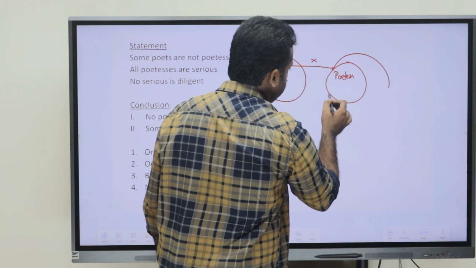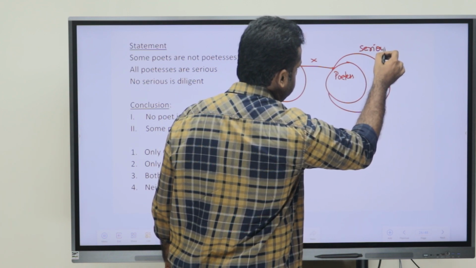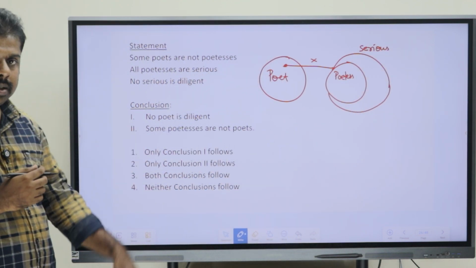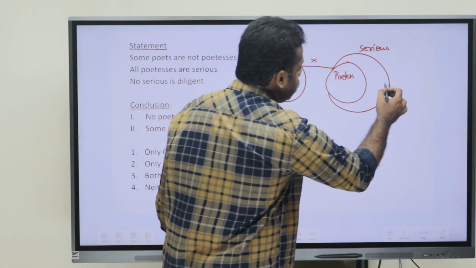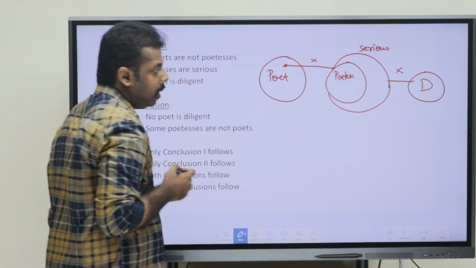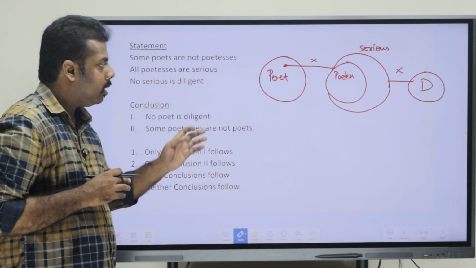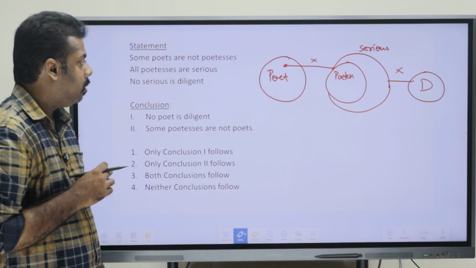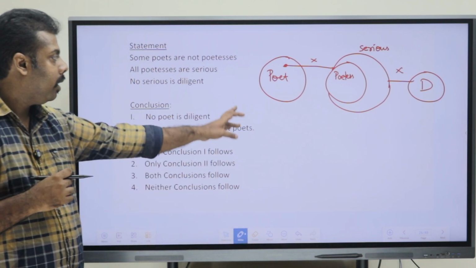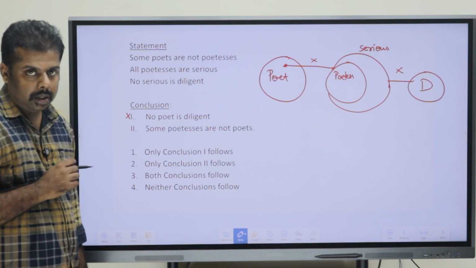So all poetess are serious. Okay. Now the third statement says that no serious is diligent. Okay. Serious and diligent is having a no relation here. Okay. Now moving to the conclusion part, no poet is diligent, as they have told. Okay. So do poet and diligent have a direct relation here? No. So they don't have a direct relation. So from here we can say that the first conclusion is wrong.